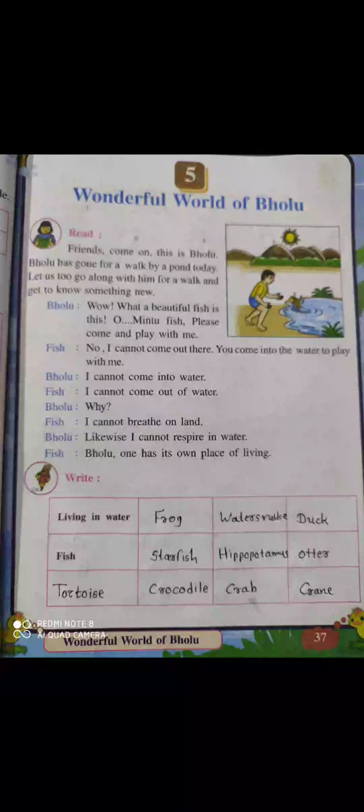Now the fish says, "Bholu, one has its own place of living." So the fish says every creature has its own place of living. They have their own home. You live on land, whereas I only live in water.